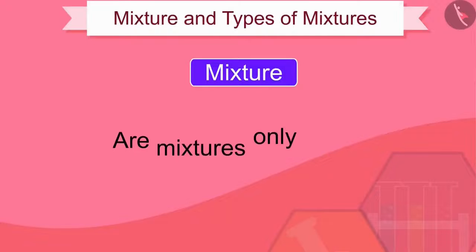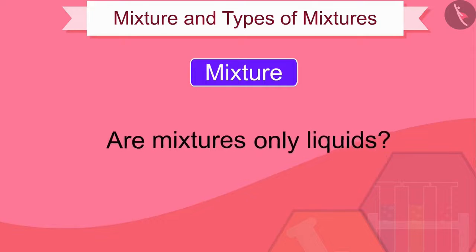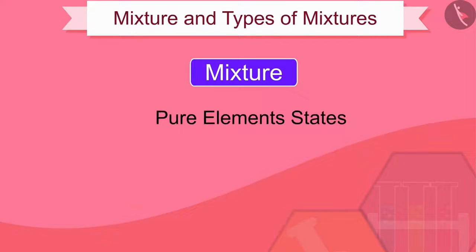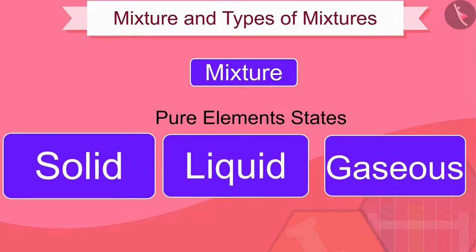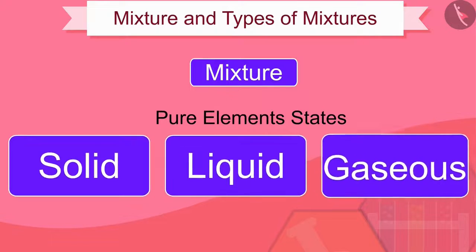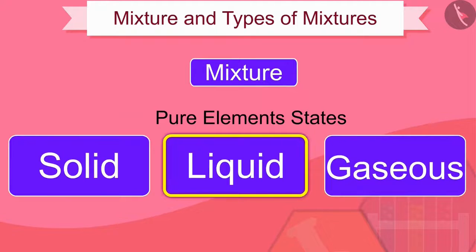Friends, are mixtures only liquids? Think. Since pure elements, solid, liquid, or gaseous, can be found in any of these states, mixtures can also be found in any of these conditions.